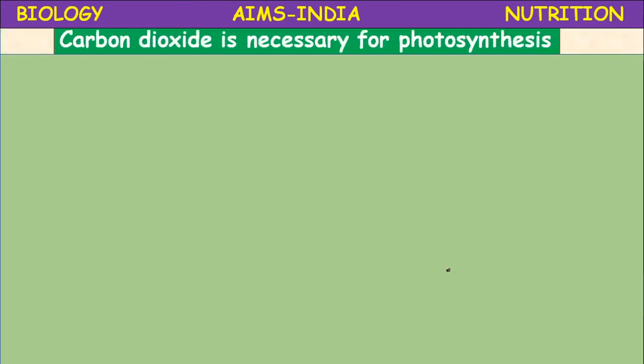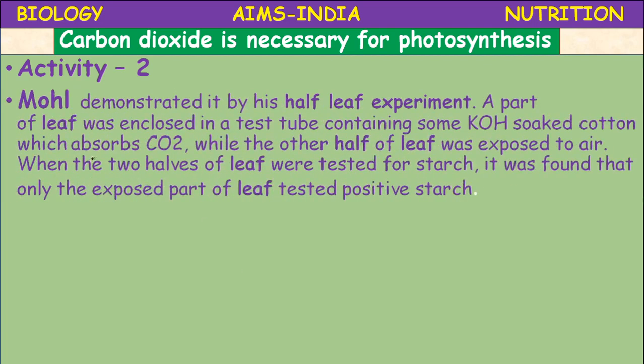Carbon dioxide is necessary for photosynthesis. It is activity 2. Another scientist, Mohl, demonstrated it by his half leaf experiment. A part of the leaf was enclosed in a test tube containing potassium hydroxide soaked cotton, which absorbs the carbon dioxide, while the other half of the leaf was exposed to air.